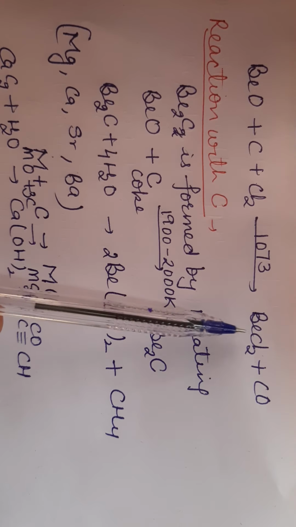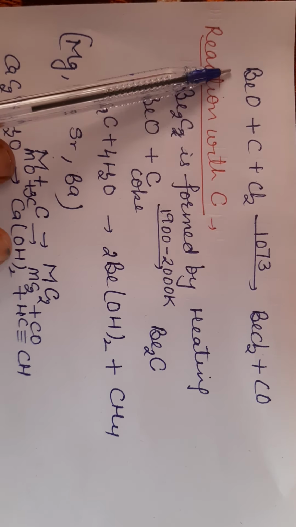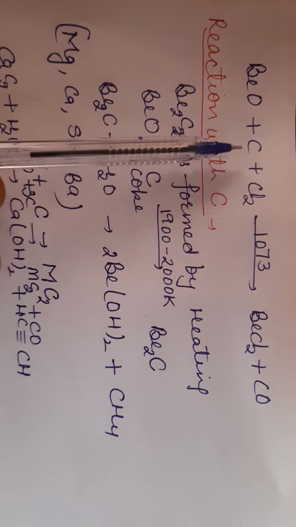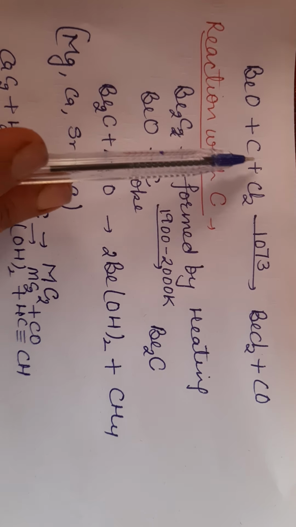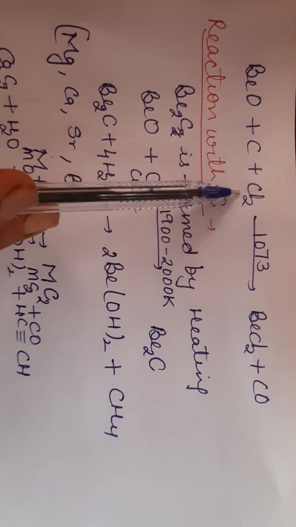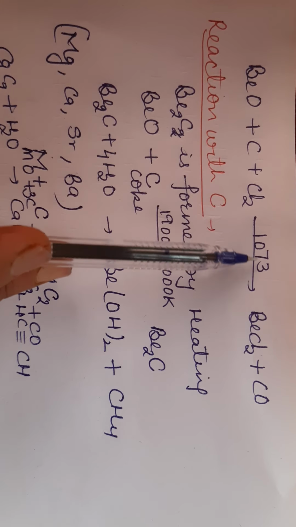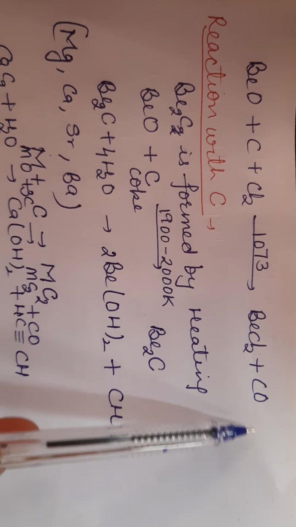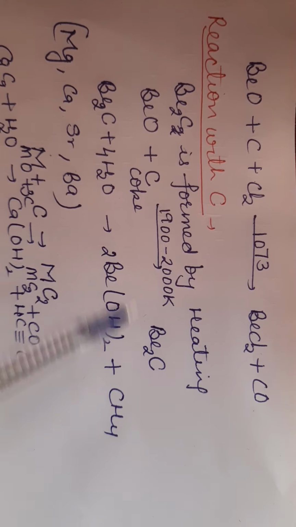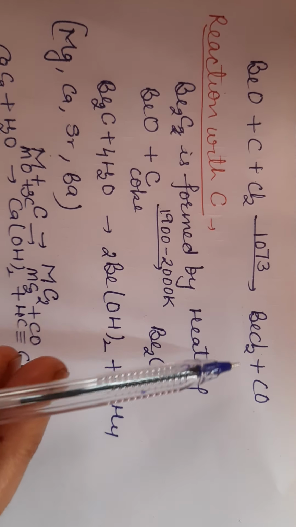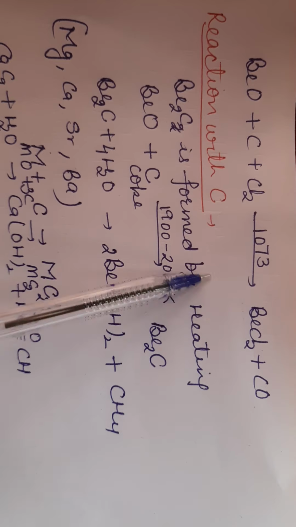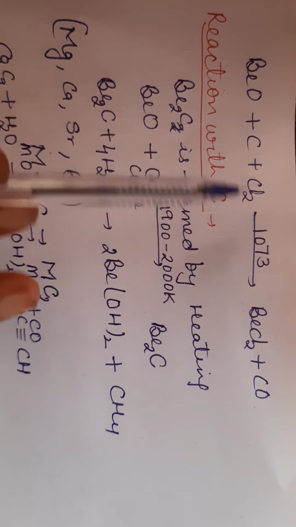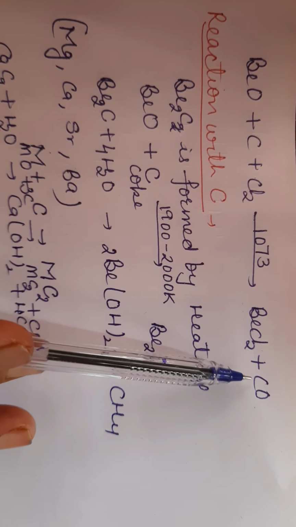Beryllium chloride is prepared by a special method in which we react beryllium oxide, treated with carbon or heated with coke, that is the pure form of carbon, in the presence of chlorine gas at 1073 Kelvin temperature. Here we get beryllium chloride and carbon monoxide gas is released. So beryllium chloride cannot be prepared directly. It is prepared by reaction of beryllium oxide with chlorine in the presence of coke at 1073 Kelvin temperature.